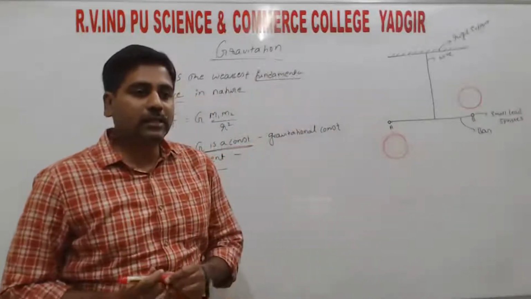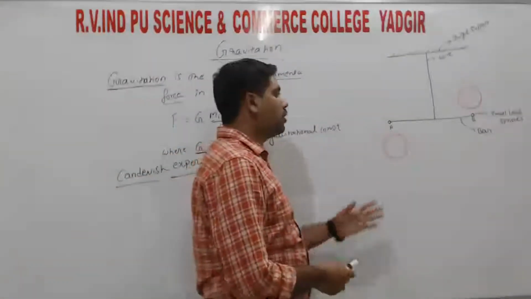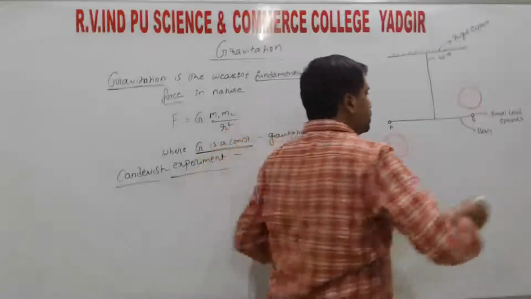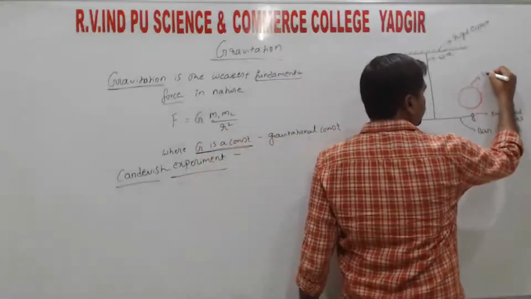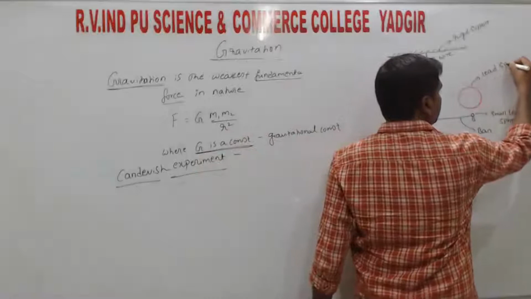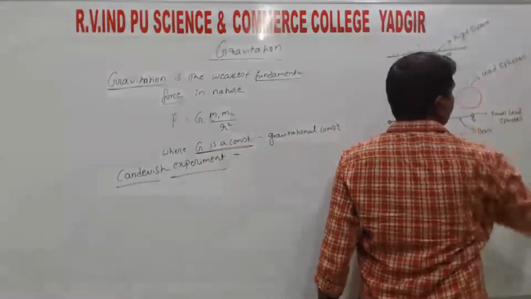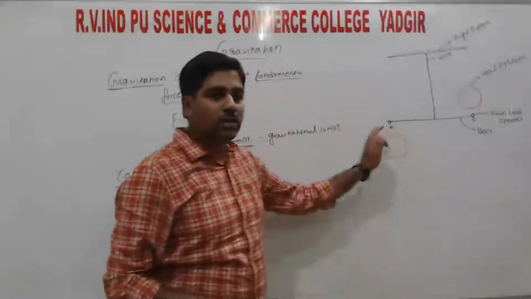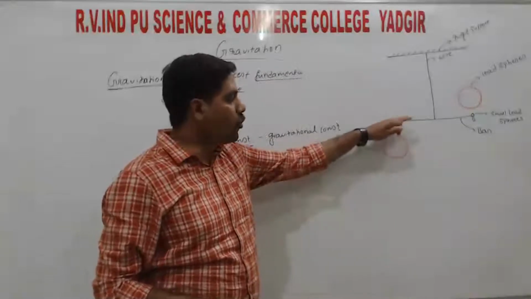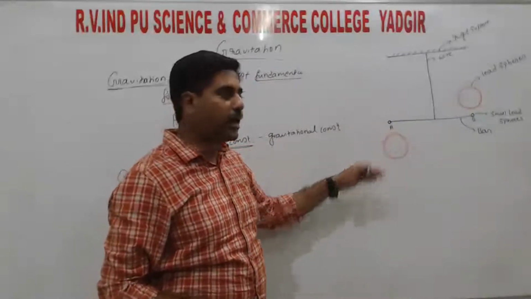Again he considered two large lead spheres, placed opposite as shown in the diagram.